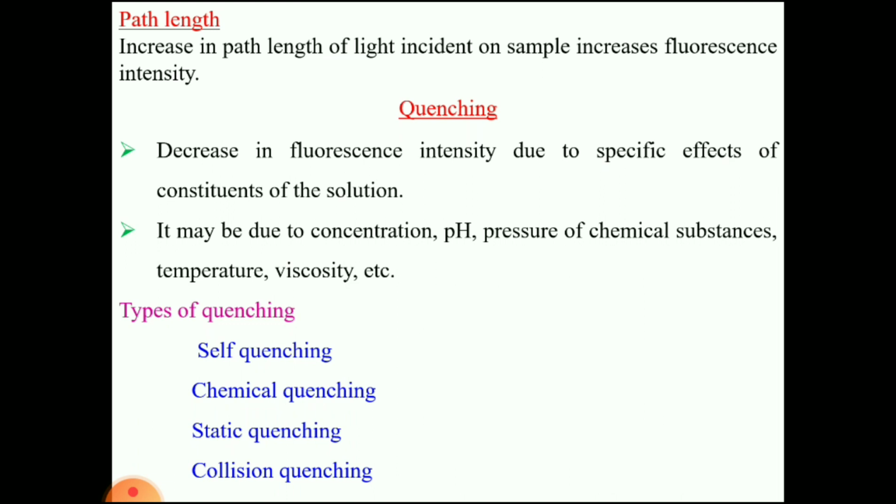Quenching. Quenching is nothing but decreasing the fluorescent intensity of a compound. Many factors cause quenching. Already we have discussed some factors. The same factors are repeated here: factors like pH, concentration, pressure, some types of chemical substances, temperature and viscosity.